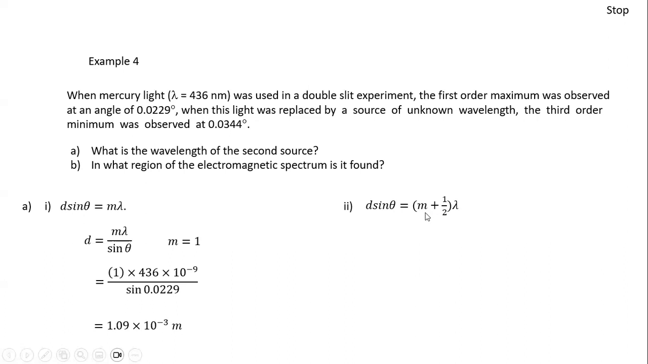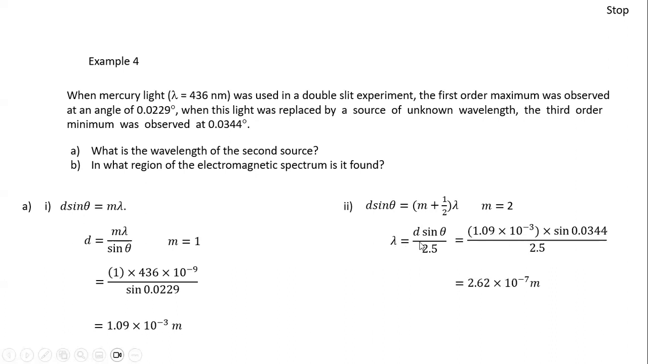So what's the value of m for the third order minimum? Yes, m has to be 2. So substituting m to be 2, we get 2.5. So we know d, we know theta, and we know this is 2.5. We can find what is lambda. So substituting the values and finding lambda will be 2.62 × 10^-7 meters. That's your lambda.